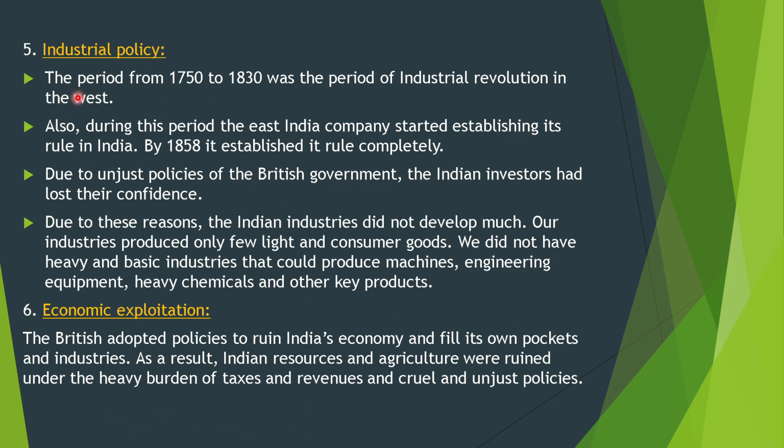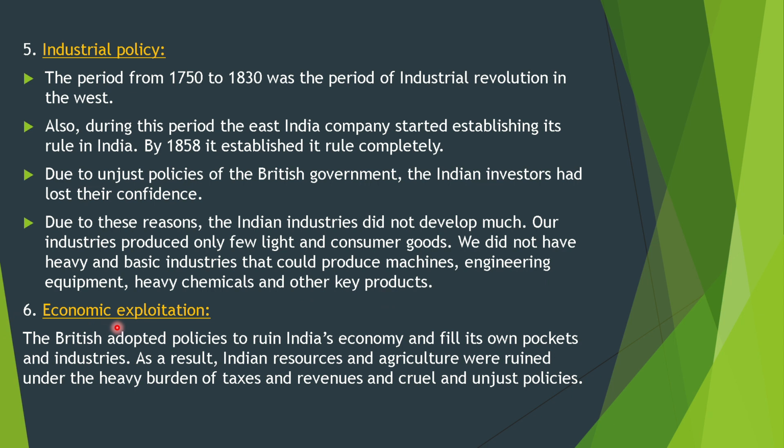Fifth, the period from 1750 to 1830 was the period of the industrial revolution in the West. Also during this period the East India Company started establishing its rule in India. By 1858 it had established its rule completely. Due to unjust policies of the British government, the Indian investors had lost their confidence. Due to these reasons, the Indian industries did not develop much. Our industries produced only a few light and consumer goods. We did not have heavy or basic industries that could produce machines, engineering equipment, heavy chemicals and other key products.